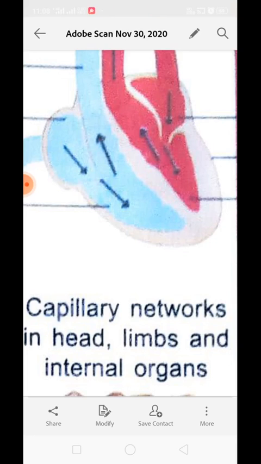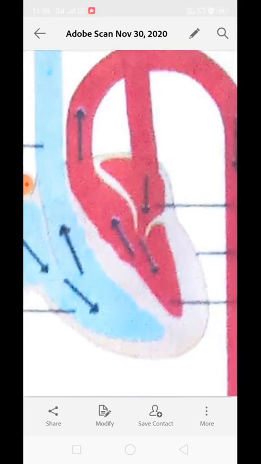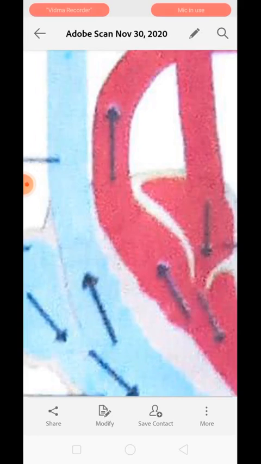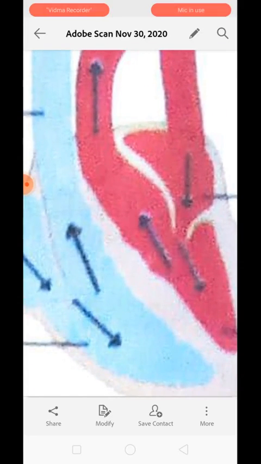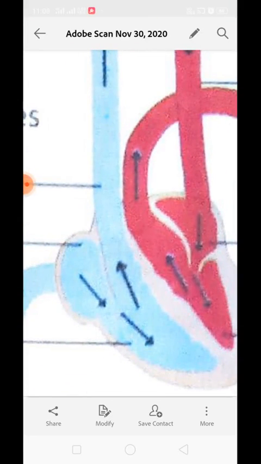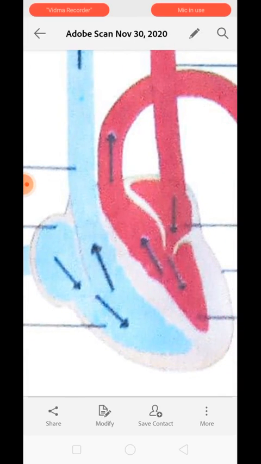And the cuspid valves between the auricles and ventricles are slammed shut, and the semilunar valve between the left ventricle and aorta opens. The left ventricle is over here and the aorta is this blood vessel, so it gets open. Why? Because now is the time for the ventricle to contract.